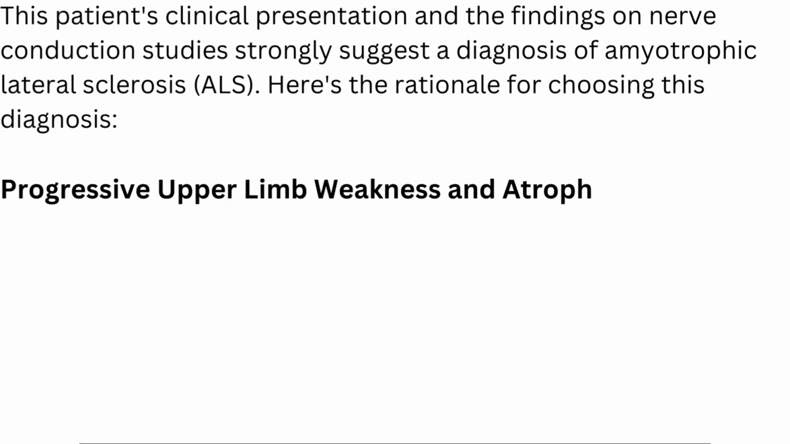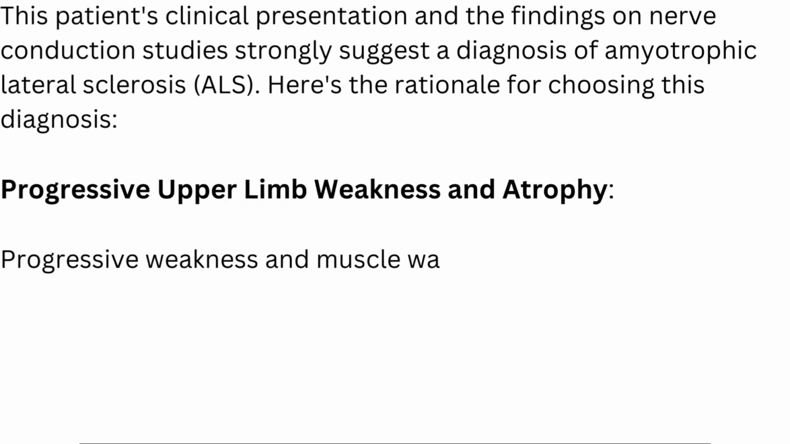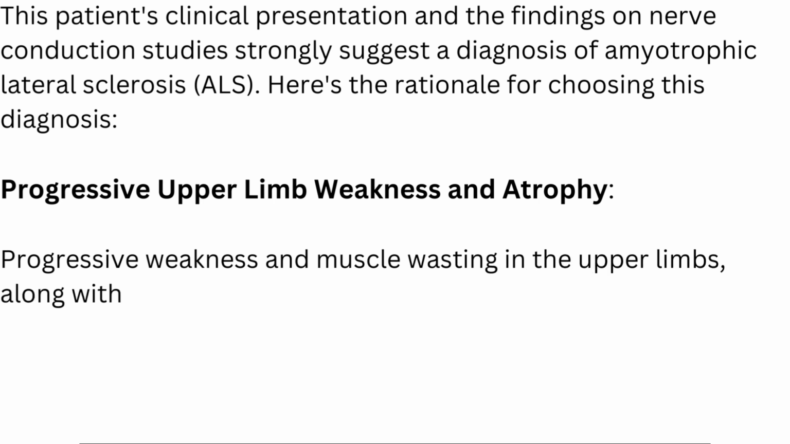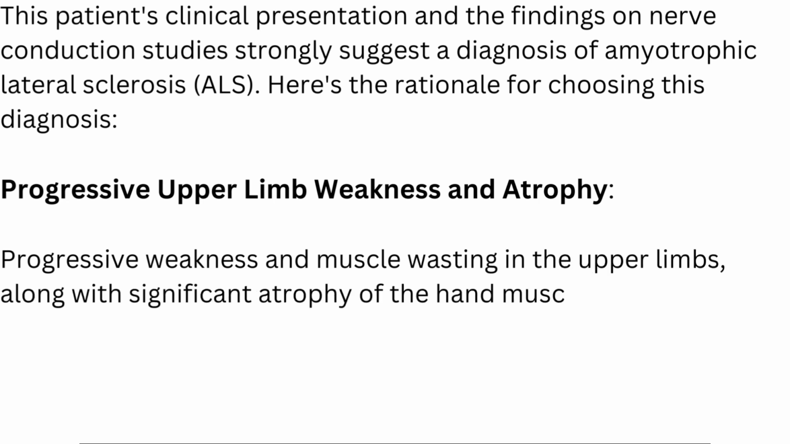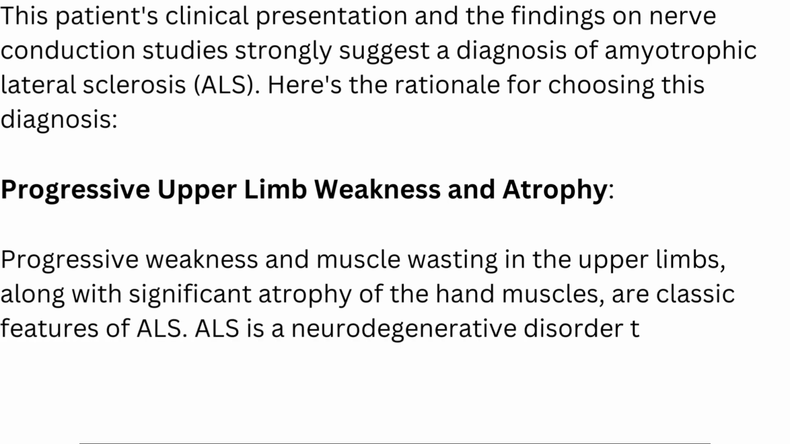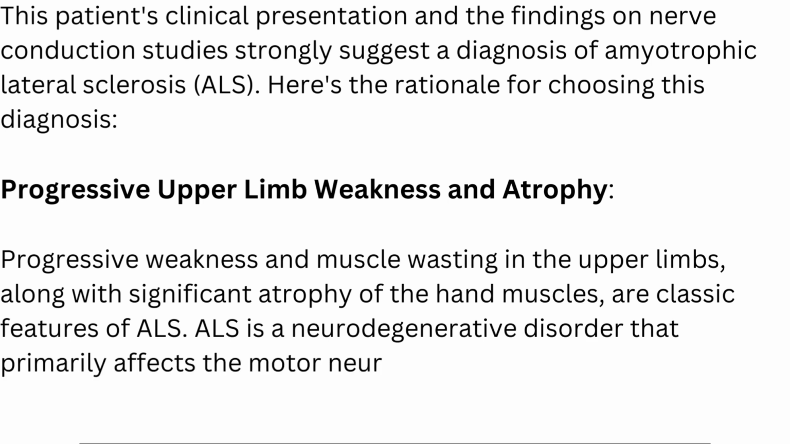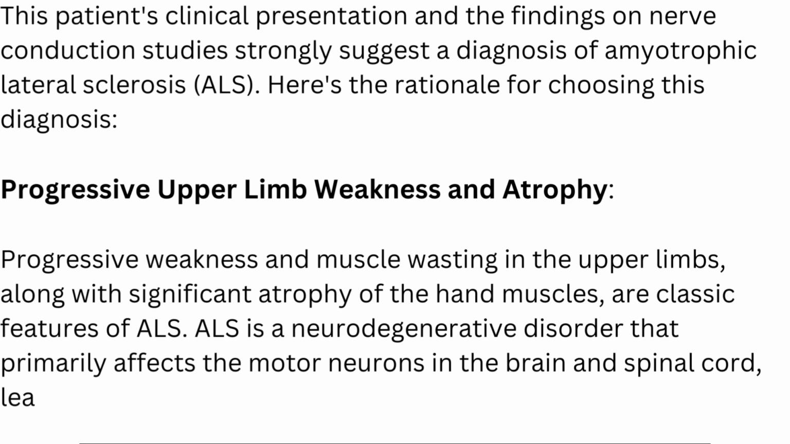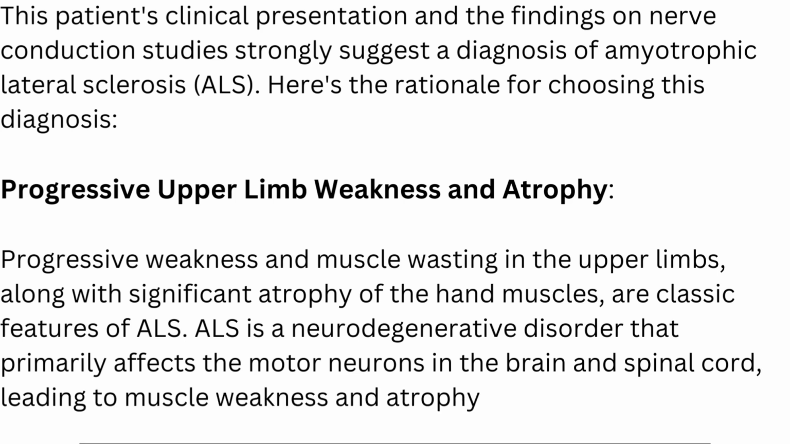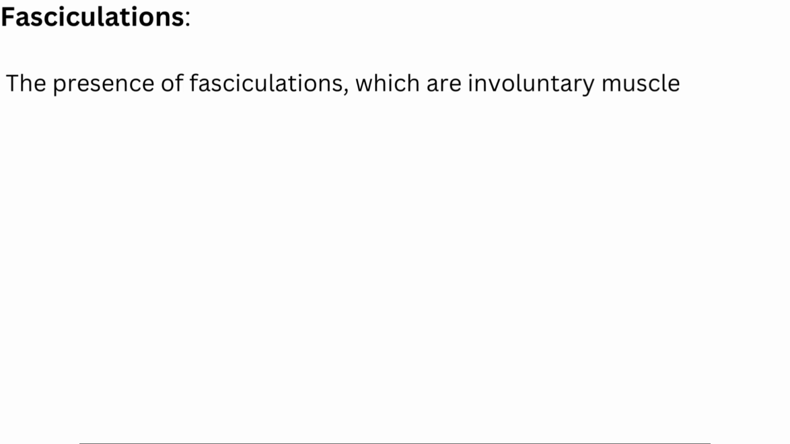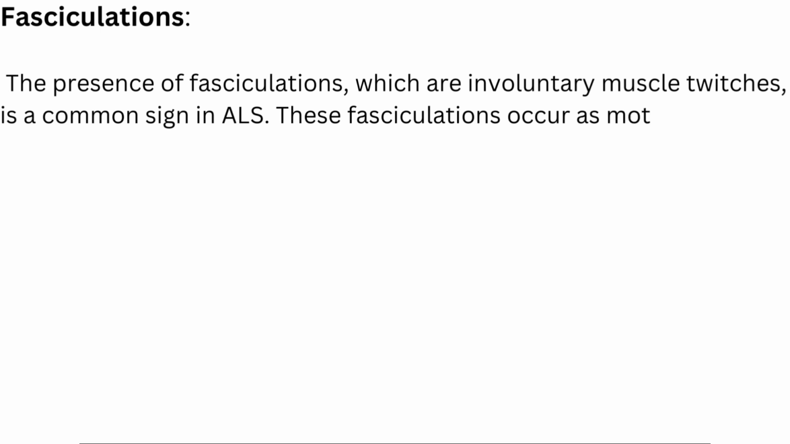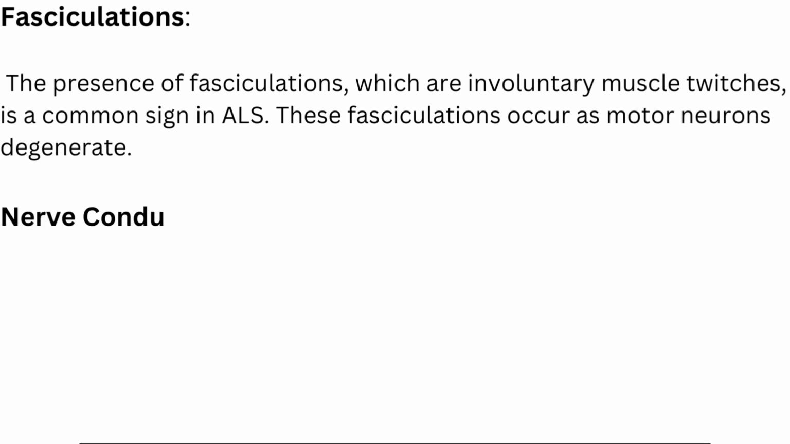Progressive upper limb weakness and atrophy. Progressive weakness and muscle wasting in the upper limbs, along with significant atrophy of the hand muscles, are classic features of ALS. ALS is a neurodegenerative disorder that primarily affects the motor neurons in the brain and spinal cord, leading to muscle weakness and atrophy. Fasciculations. The presence of fasciculations, which are involuntary muscle twitches, is a common sign in ALS. These fasciculations occur as motor neurons degenerate.